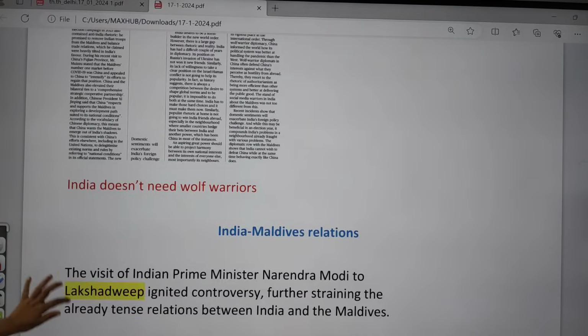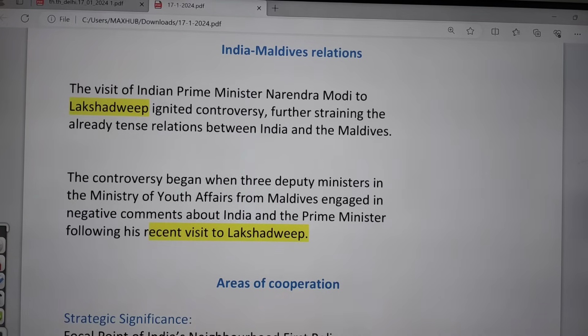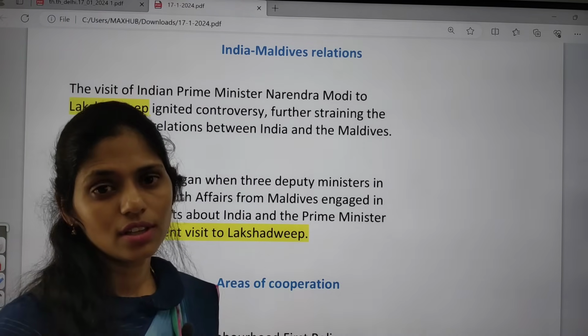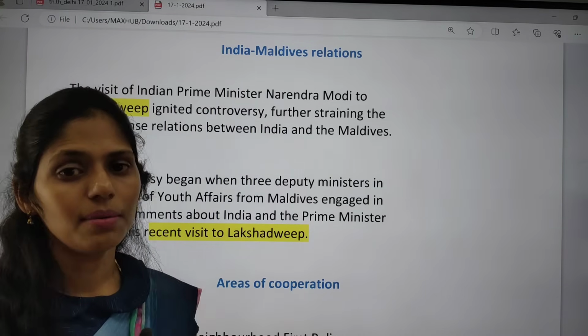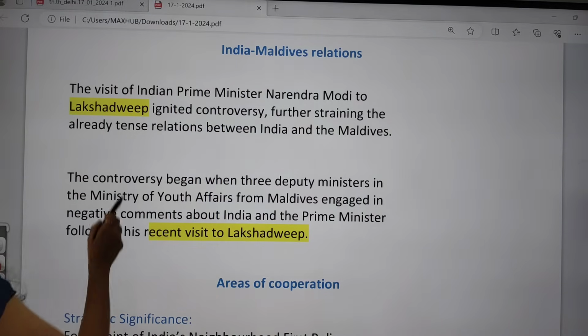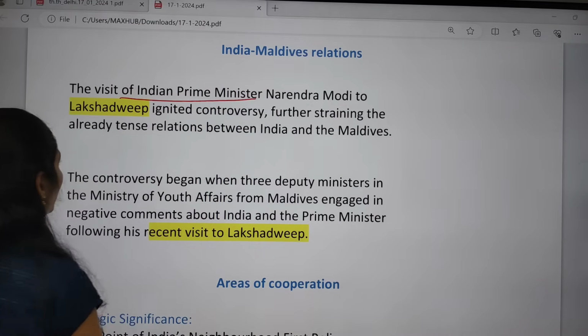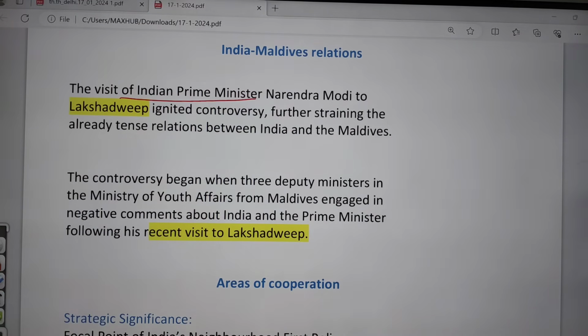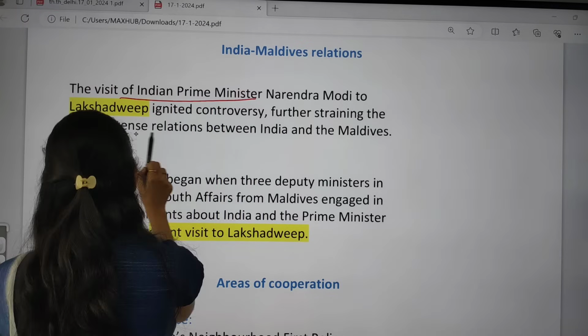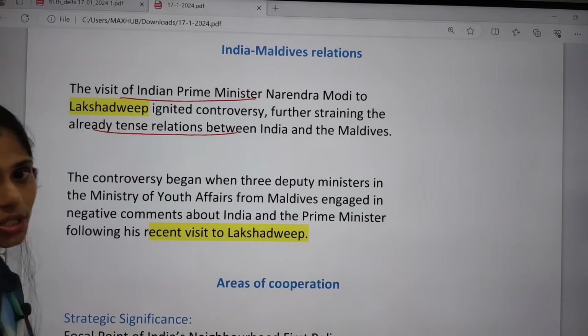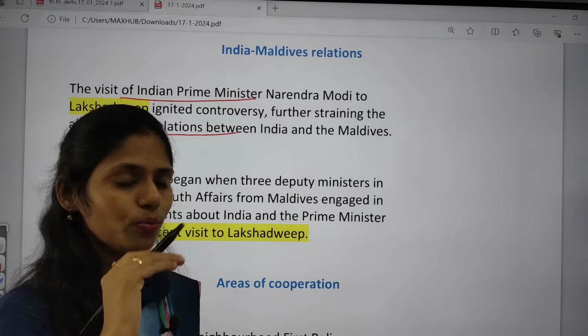And the next topic is about the world around us. This article is focusing on India-Maldives relations. So the visit of the Indian Prime Minister to Lakshadweep ignited controversy, and that led to the straining of the tense relations between India and Maldives to an all-time low.